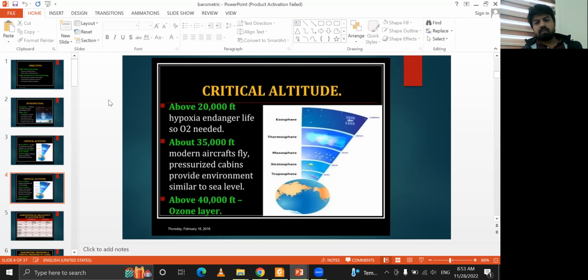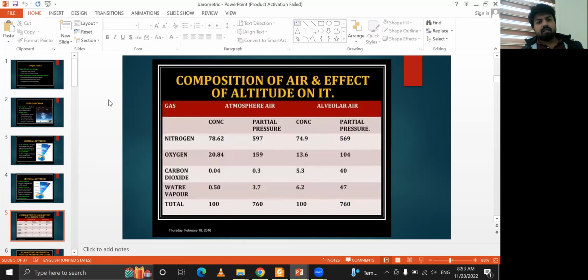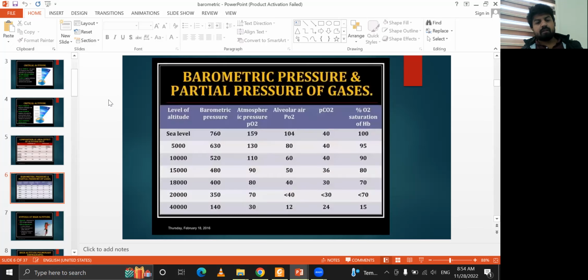Above 40,000 the ozone layer occurs. This is the chart where all the gases are combined, and their pressures make 760 mmHg of pressure. And this is the fact when you go up from sea level to 5,000, 10,000, 15,000, 18,000, 20,000, 40,000 feet, and this is the pressure of some of the gases and CO2.